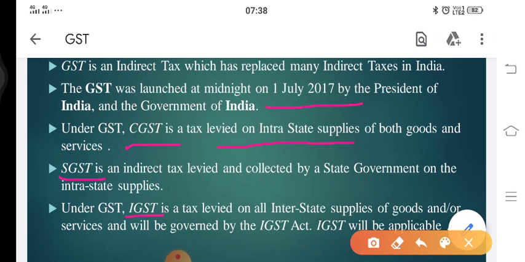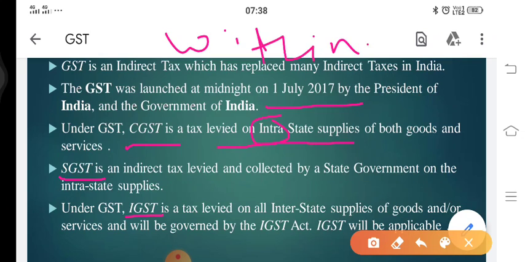What is the meaning of intra? Intra means within. That means under CGST, tax is levied when the transaction is taking place within the state. So we have to apply CGST.